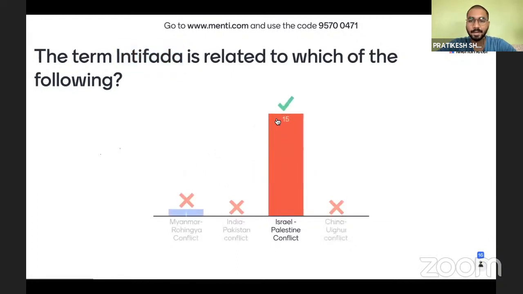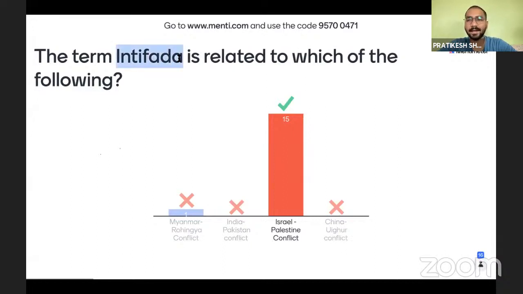So many of you have answered it right. Correct. So intifada is an Arabic word which means shaking off, or something called rebellion. Like we say in Hindi, vidroh karna. So this is the term. This is an Arabic term.